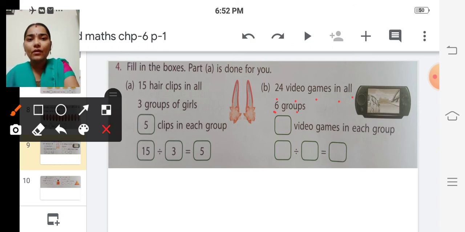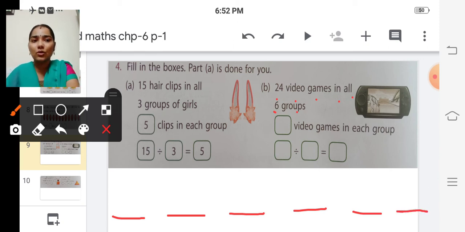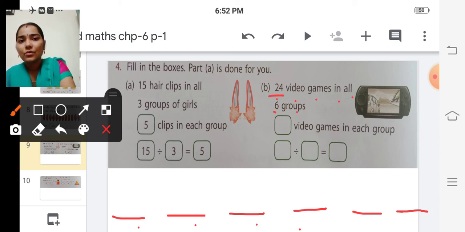So 1, 2, 3, 4, 5, 6. So 6 groups. We are going to divide these 24 video games among these 6 groups.